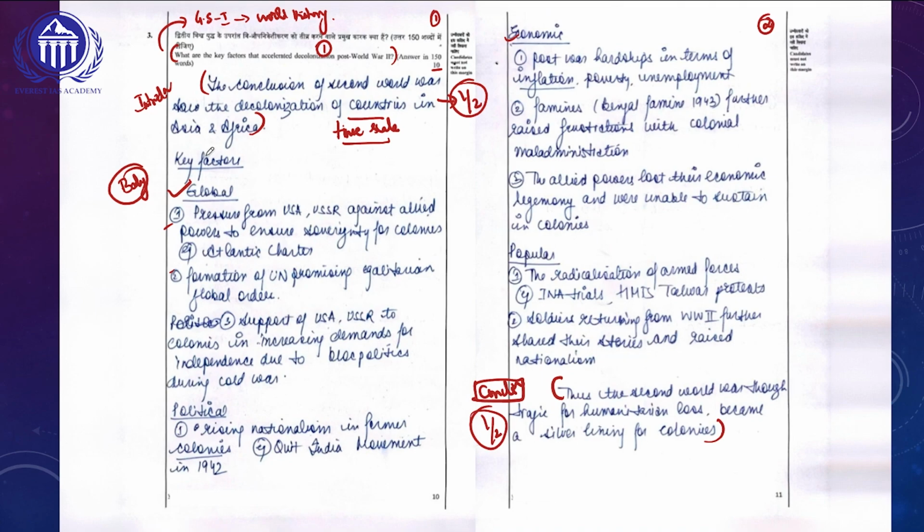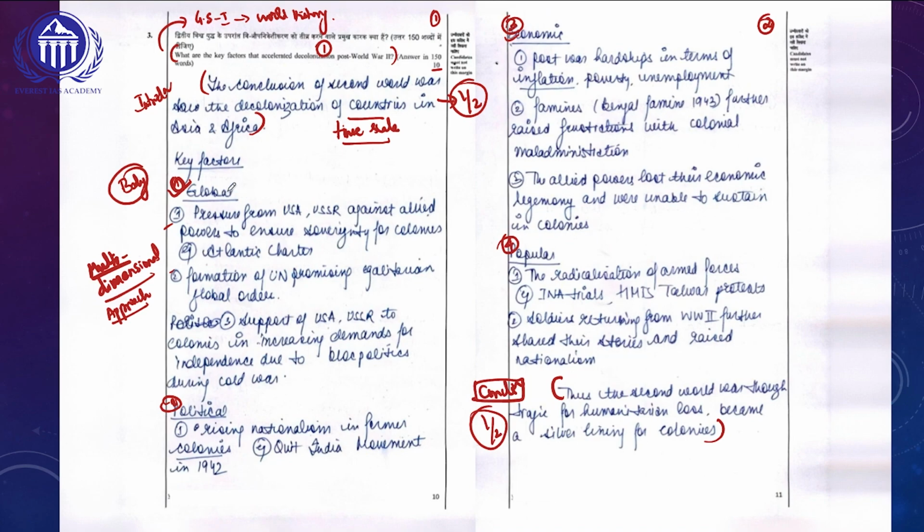Let's look into the body of the answer. In the body, she has included various dimensions: global, then political, then economic, and then popular. This looks very attractive, because generally I tell my students, whenever you are writing a GS answer, we should have a multi-dimensional approach. Usually the evaluator will be looking for a multi-dimensional approach in a student's answer copy, and this is clearly written by Ashi Sharma, All India Rank 12.